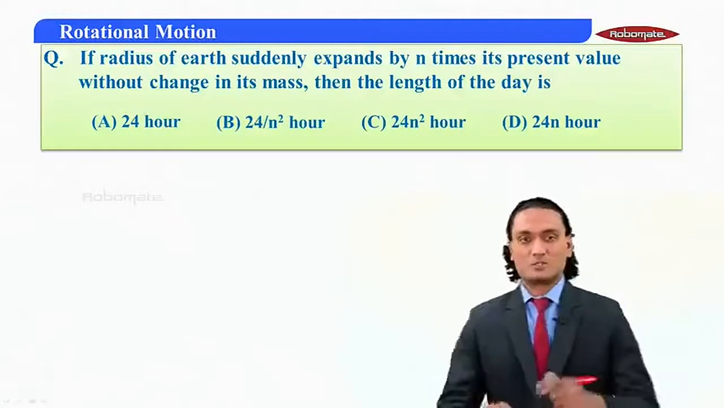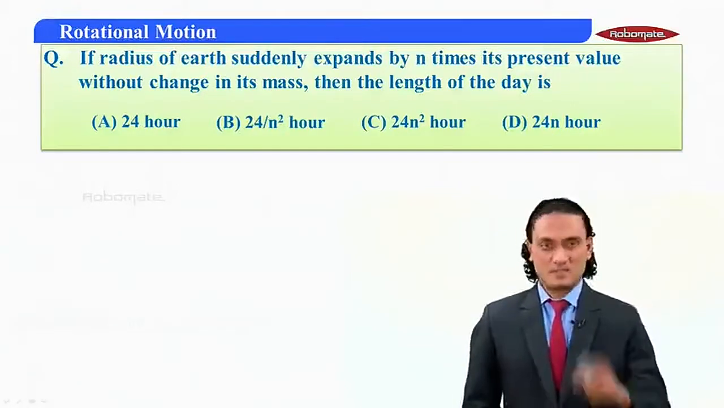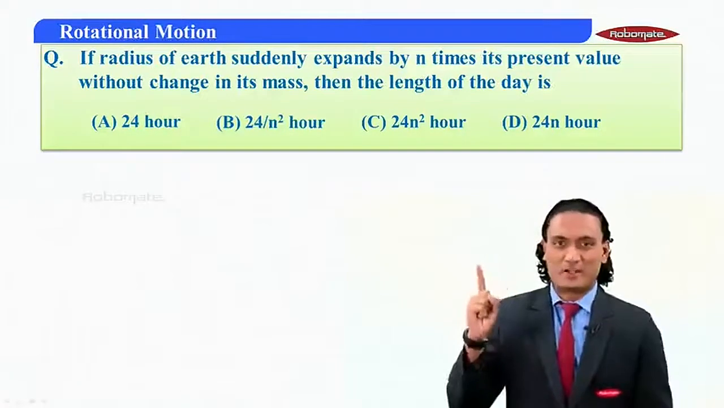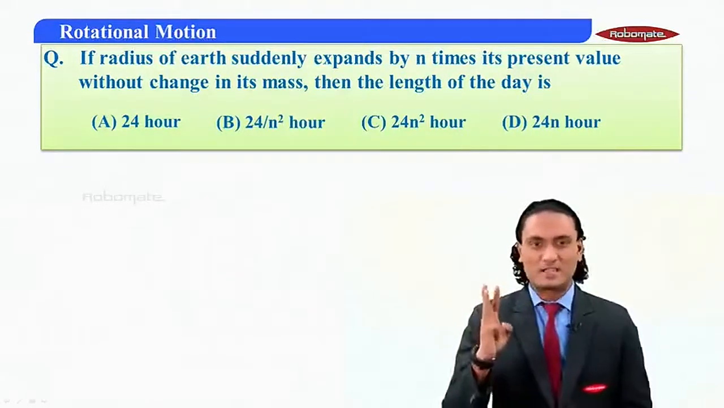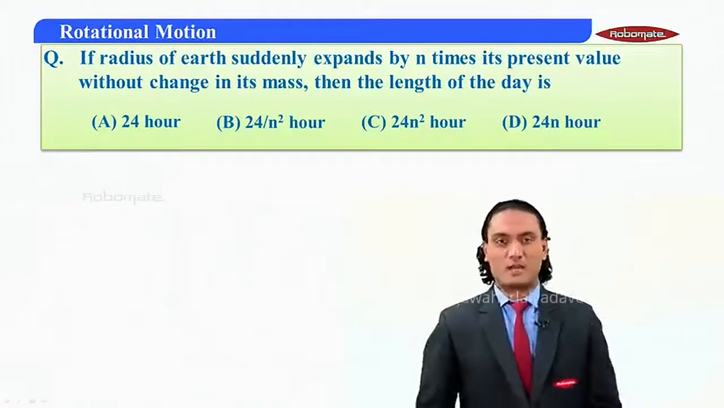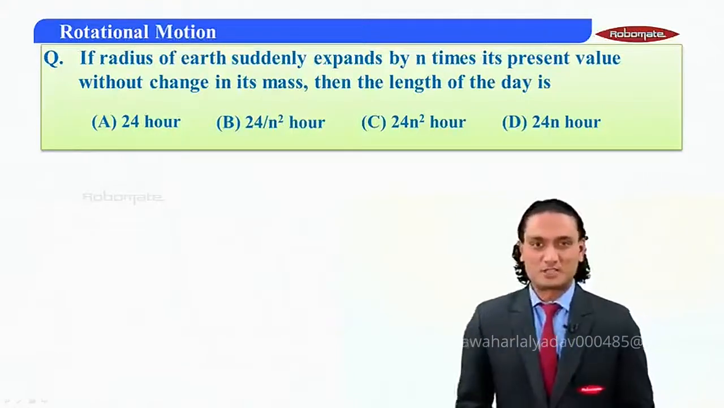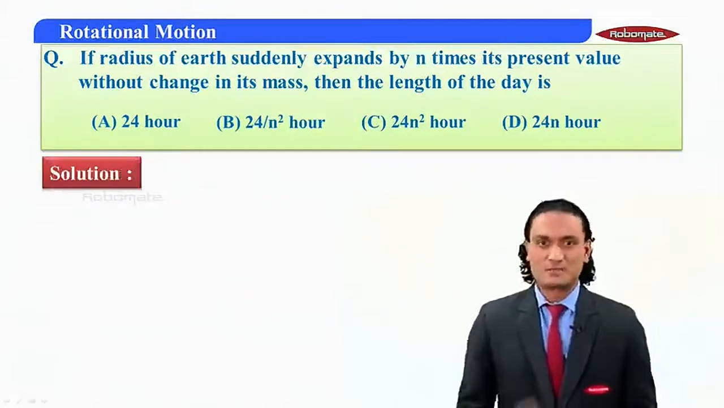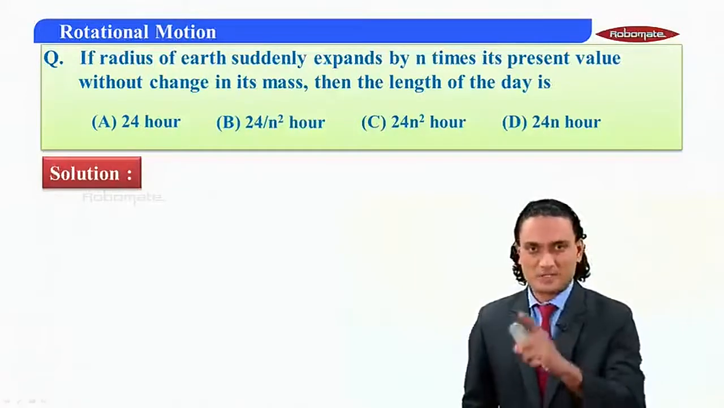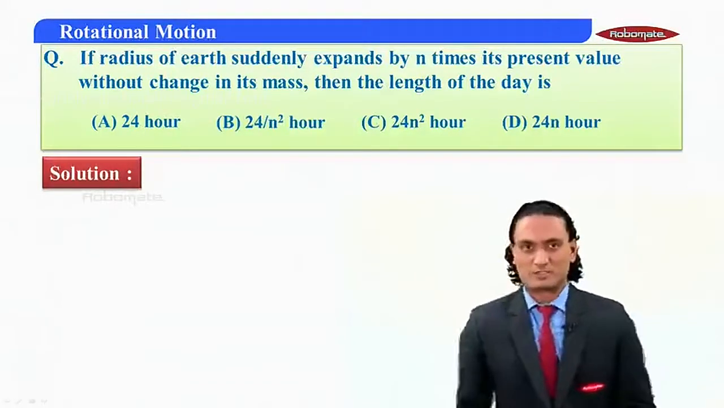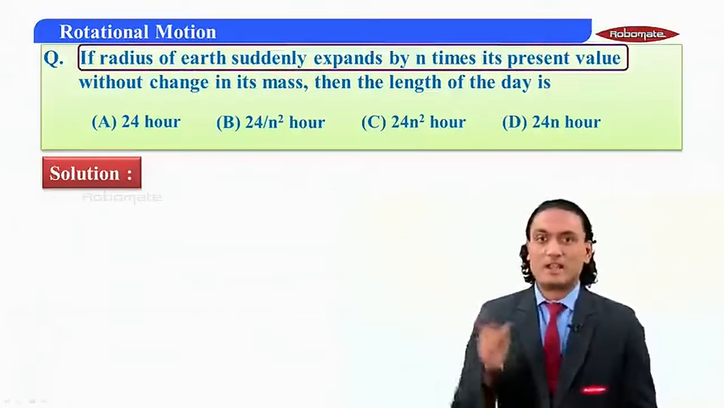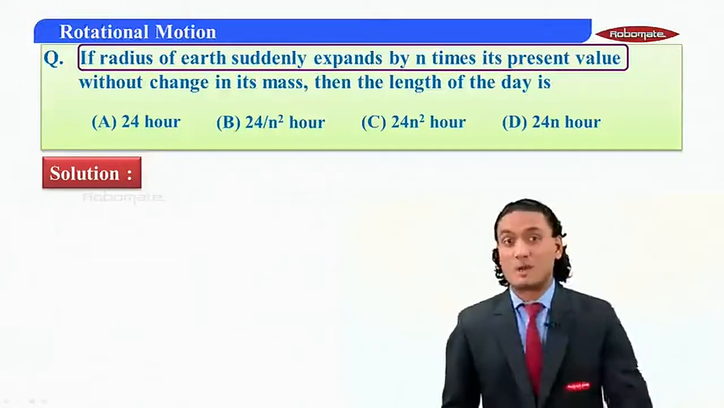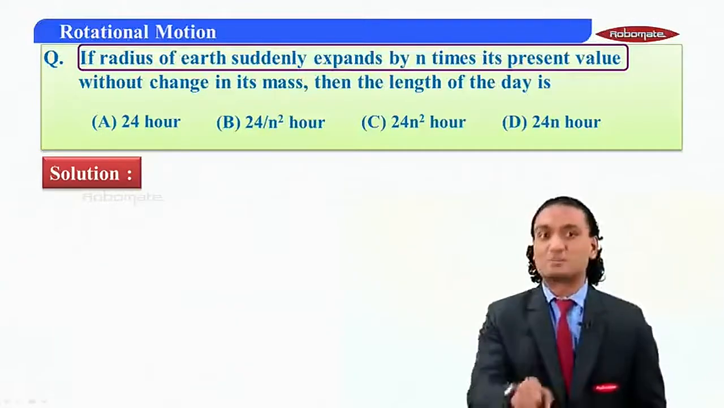Alright. So students, what is the procedure? First we are going to identify the problem, second we are going to set it up, third we can execute, and fourth we can evaluate. Can we start the solution? First step is identification. So students, what is given in this question? If the radius of the Earth suddenly expands by n times its present value.